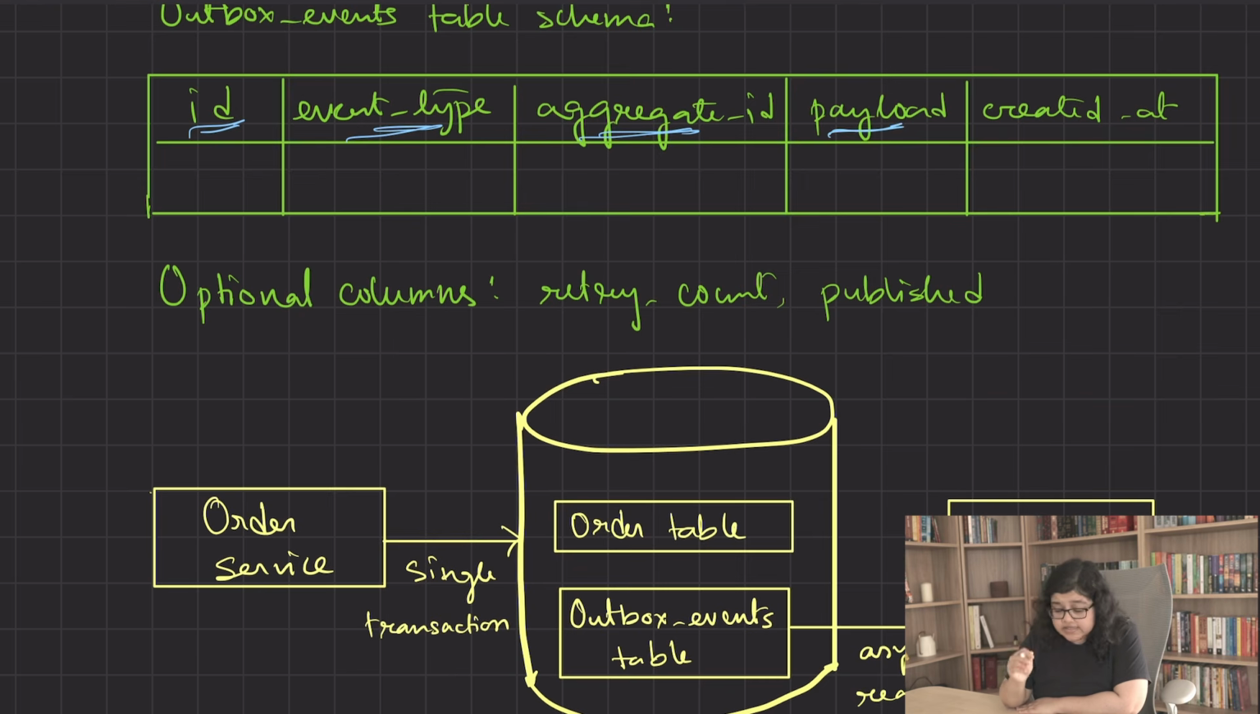Next is payload, which is the JSON string that contains the actual body of the message that we send to Kafka. It can contain information like order amount, item details, customer information, etc. Next is created at. This is the timestamp when the event got created. So this is populated with now or current timestamp. This is used for event ordering or monitoring lag, etc. Also, there can be some optional columns like retry count, published, etc., which are used for production grade implementation of outbox pattern. We will see how they are used when we see the implementation of outbox pattern.